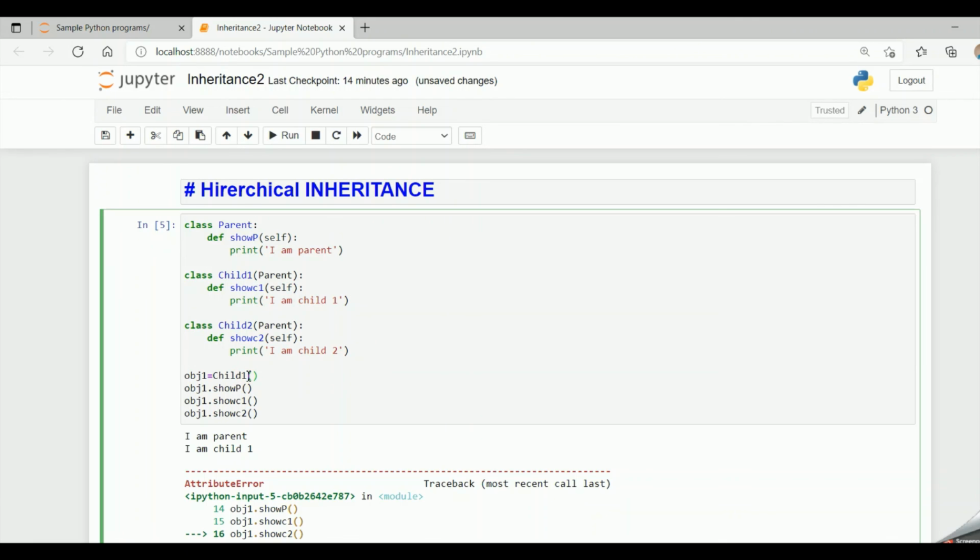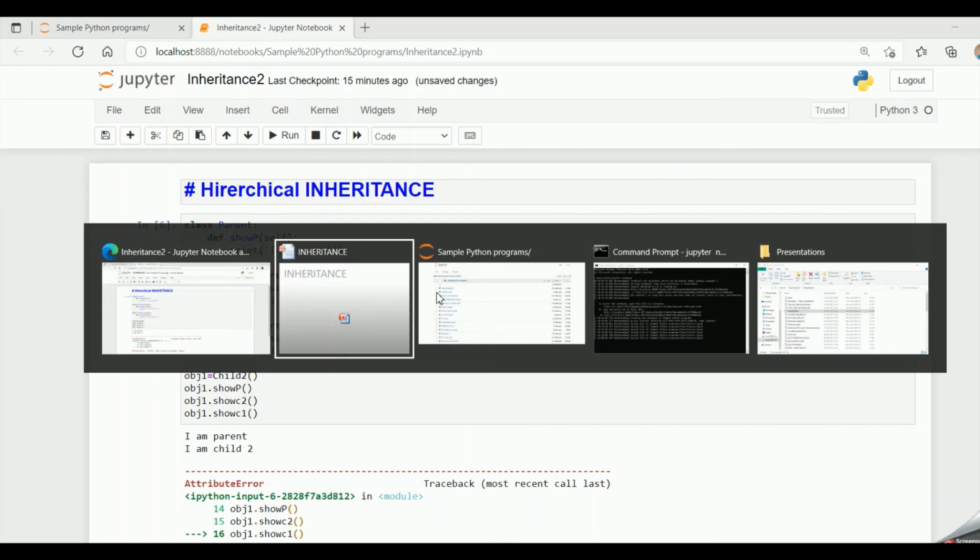Now similarly obj1, let me say child2, so it can access show p, it can access its own method, but when I give show c1 it will give an error. So it can access the parent method which is I am parent, and it can access show c2 which says I am child2, but when it tries to access show c1 it gives an attribute error indicating that it cannot access child1 method. So these two children act like siblings to the same parent, and this type of inheritance is called hierarchical inheritance.